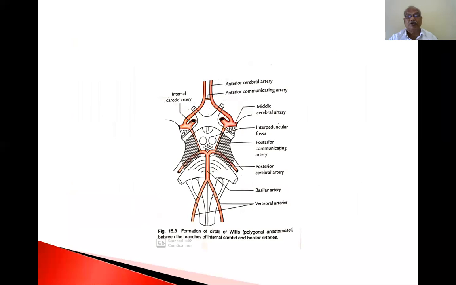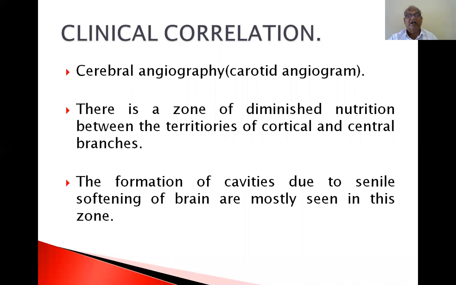Now, once again, I am showing you the formation of the circle of Willis, a polygonal anastomosis between the branches of the internal carotid and basilar arteries. Clinical correlation: cerebral angiography, carotid angiogram. If you inject a radio-opaque dye into the internal carotid artery, the image taken after injecting the dye is known as a carotid angiogram.